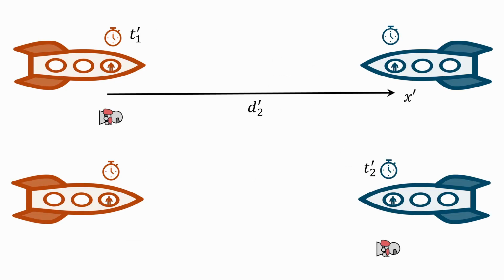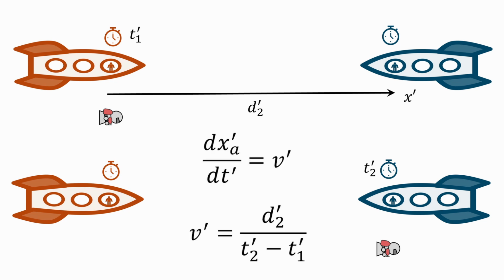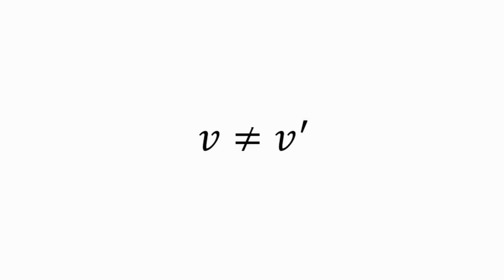Now the passengers on the other two spaceships do something similar. They record the time the astronaut passes in front of them, namely t'1 and t'2. And knowing the distance between them, they can calculate the velocity of the astronaut as v'. When comparing those two velocities, all passengers arrive at the conclusion that v and v' are different.